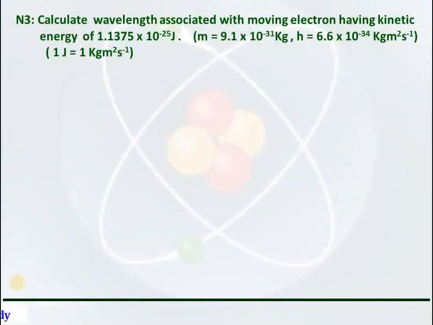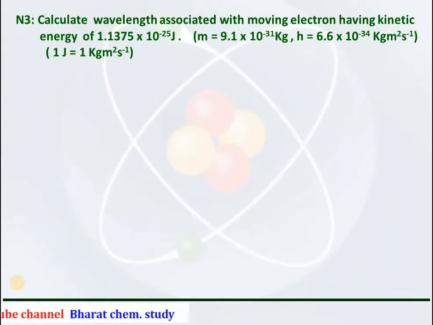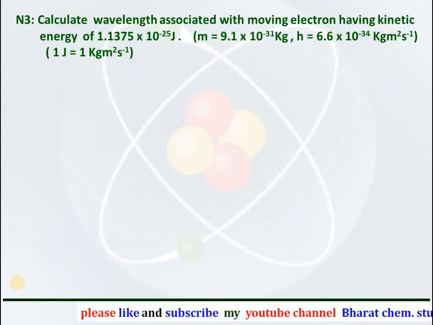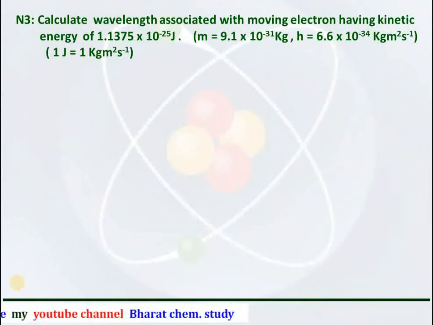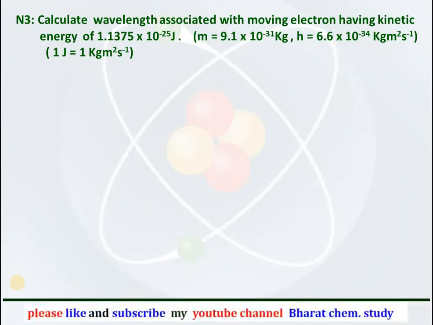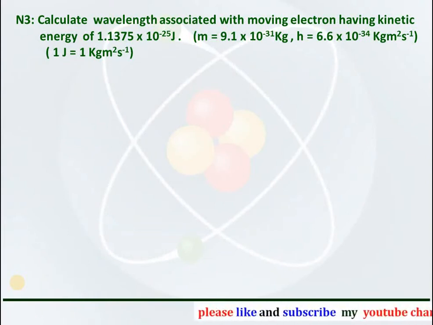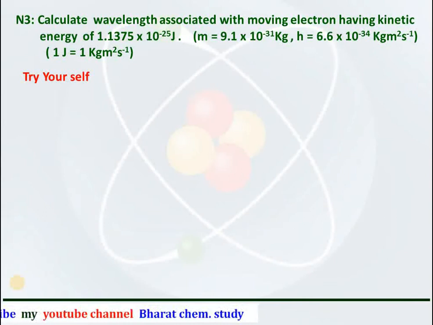Now the next numerical, number 3: calculate the wavelength associated with a moving electron having kinetic energy 1.1375 × 10^-25 joules. The mass of the electron is given as 9.1 × 10^-31 kg, and the value of Planck constant is given as 6.6 × 10^-34 kg meter square per second, and we know that 1 joule is equal to 1 kg meter square per second squared. This numerical you have to do yourself.